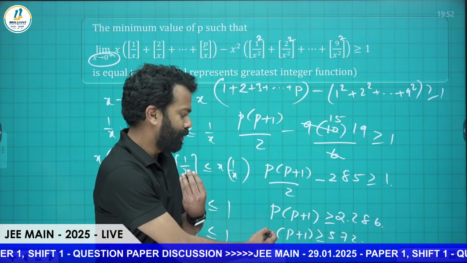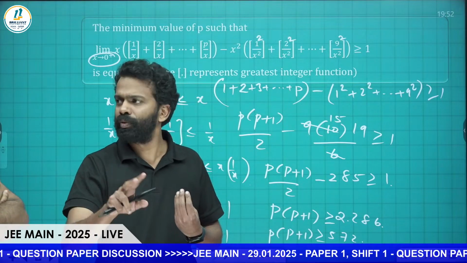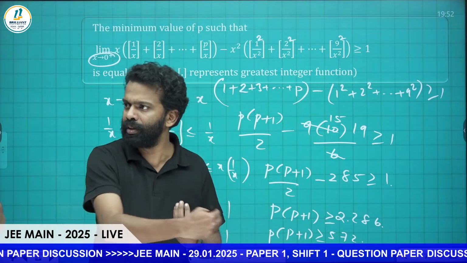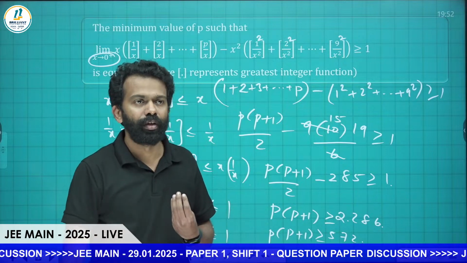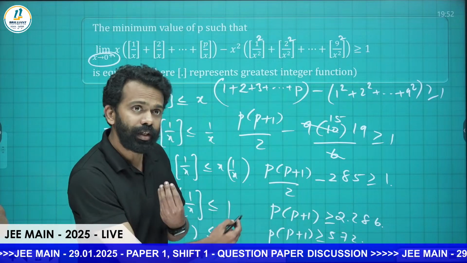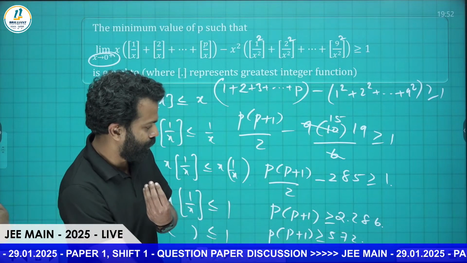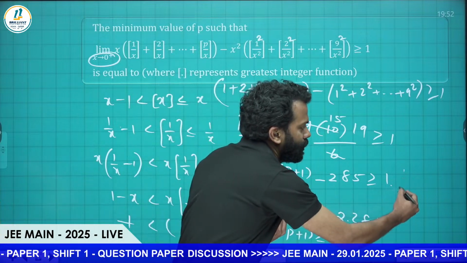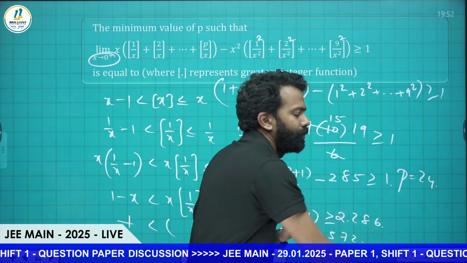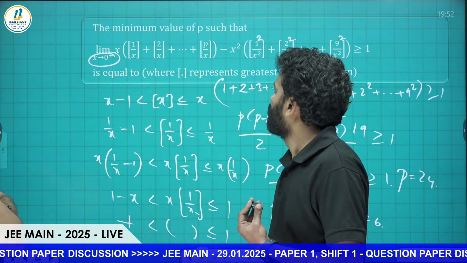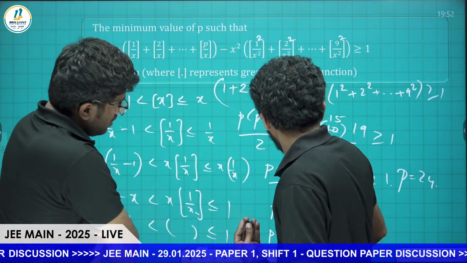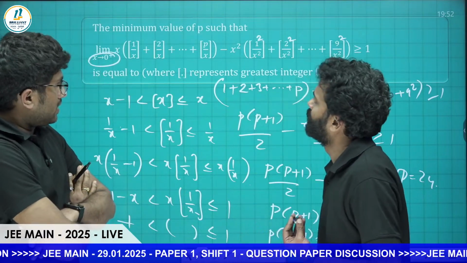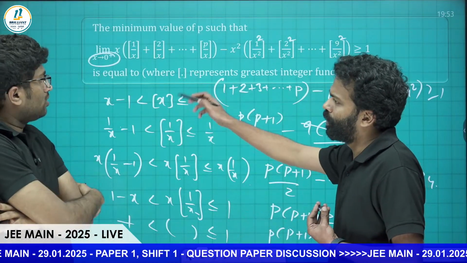Correct. See, consecutive numbers, 22 square is 484, so it will be somewhere around 24 and 25. P equals 24, that is 24 into 25, which is greater than 572, so p is equal to 24, because 24 square is 576, which is almost closer to that. Exactly, sir. So this was the core part.